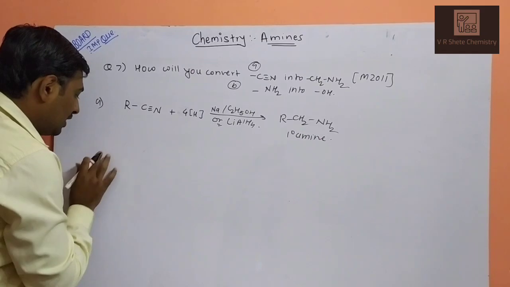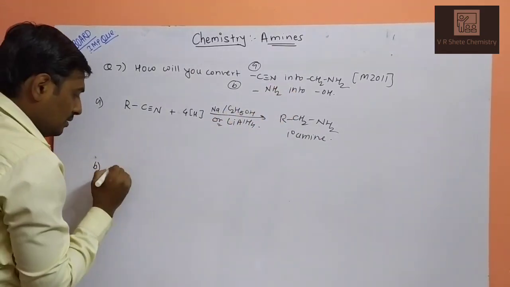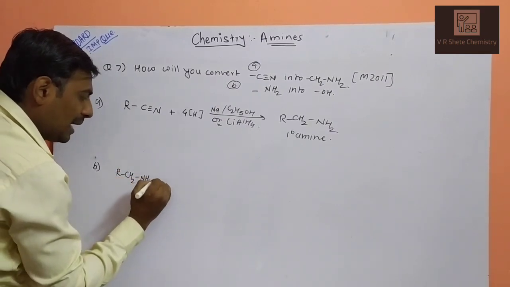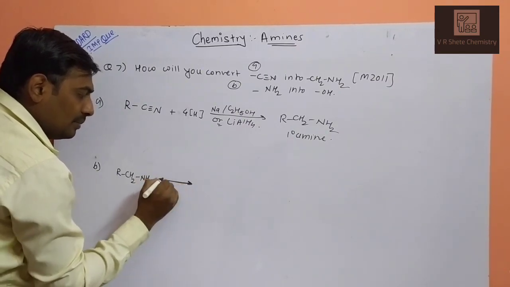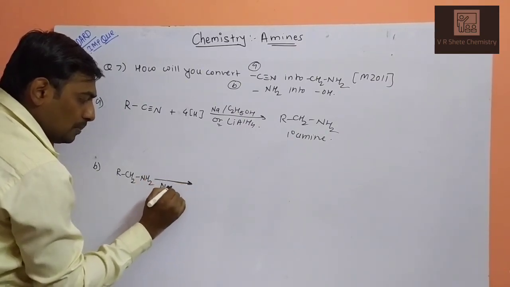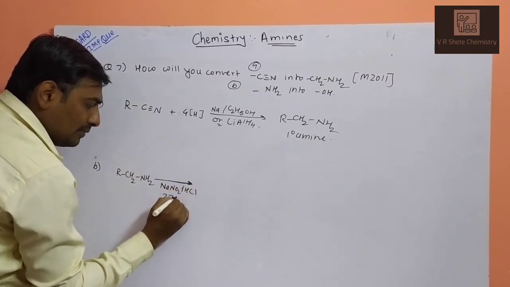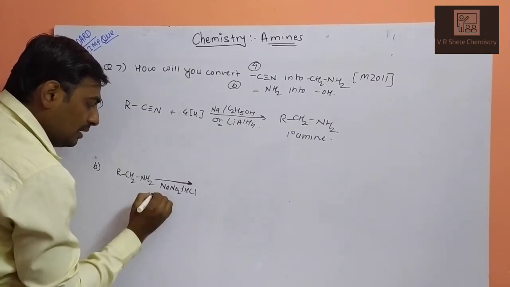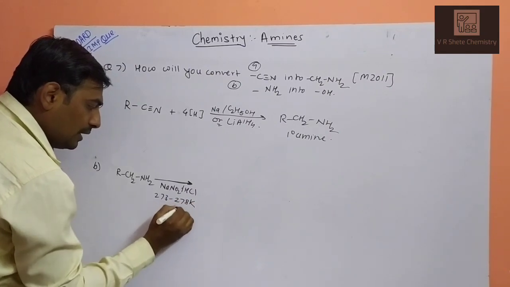In the second case, what will happen? We have already discussed this reaction. R CH2 NH2, the primary amine, is reacted with the diazotizing mixture, NaNO2 in the presence of HCl at 273 to 278 Kelvin, or 0 to 5 degrees Celsius.